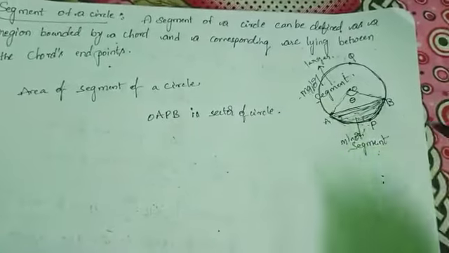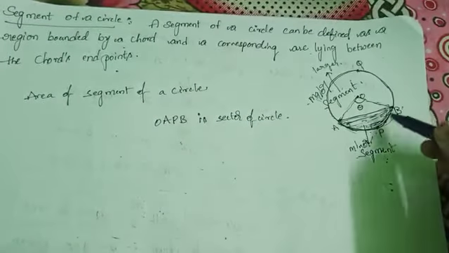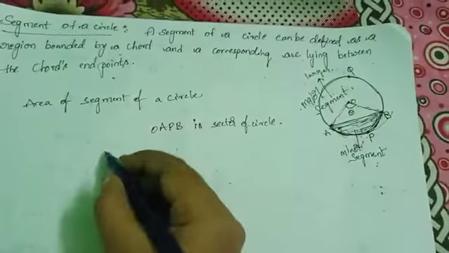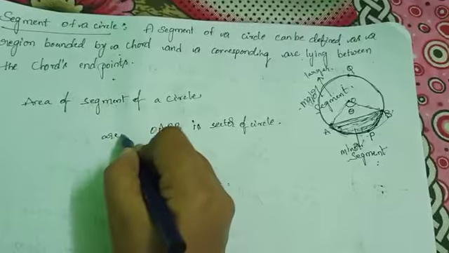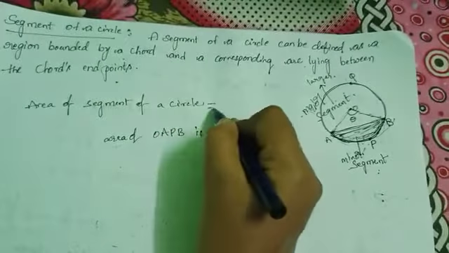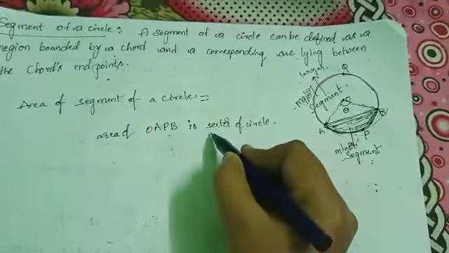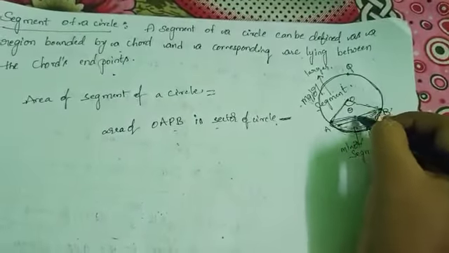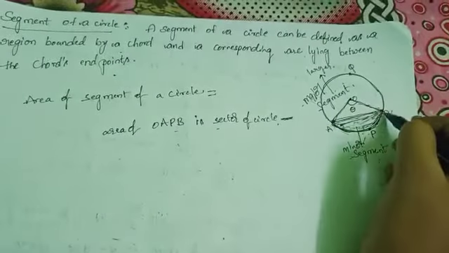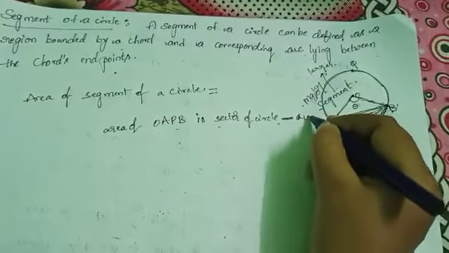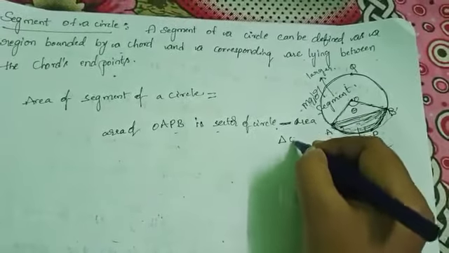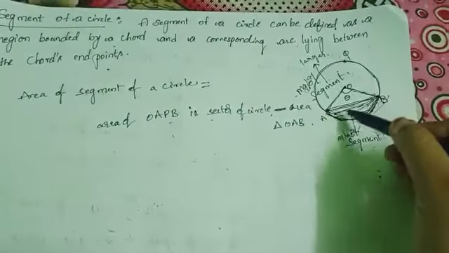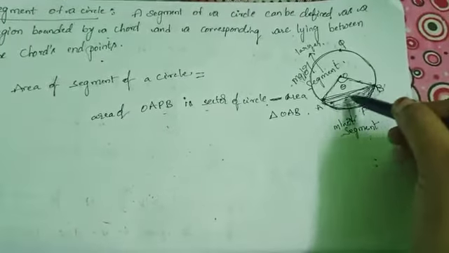Here we want the area of APB, segment of a circle. So area of OAPB, sector of the circle, minus area of triangle OAB. Okay, is it clear?